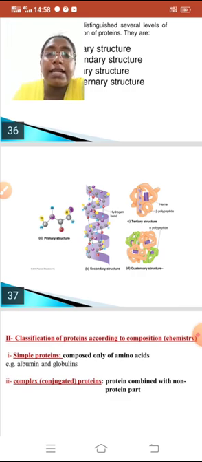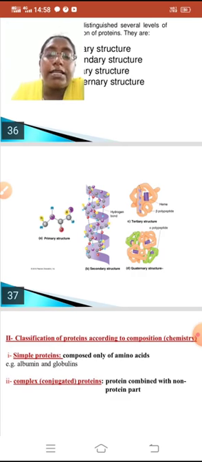Now we will see the secondary structure. Secondary structure is a helical type of structure. Two types of helix are there: one is the alpha helix and the other is the beta helix. Alpha helix means the helix takes place on the right side. If the helix takes place on the left side, it is known as the beta helix.